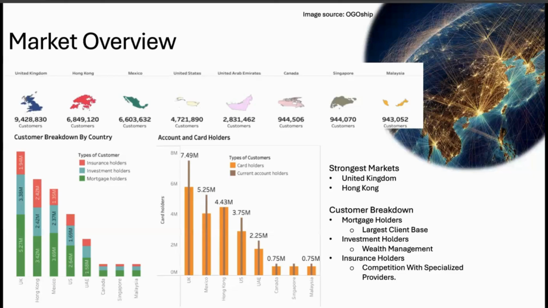We see that although Hong Kong and Mexico have a lot of customers, they are falling short in the card holders and current account holder categories, and these should be higher numbers because it costs customers nothing to create an account. But if you look at UAE, the customers with an account are nearly as many as customers in that market, and this is an indicator that the market is doing well and people want to be our client.